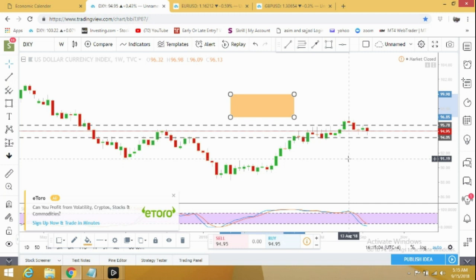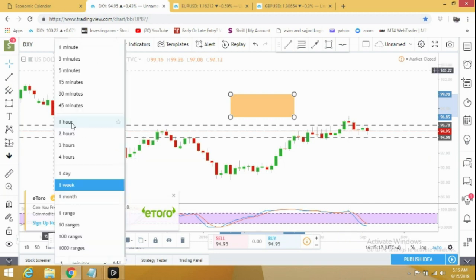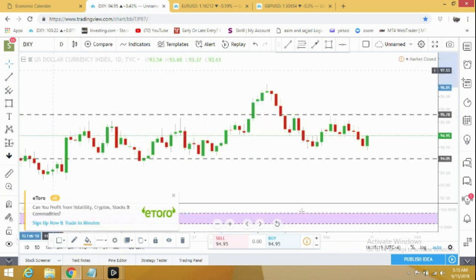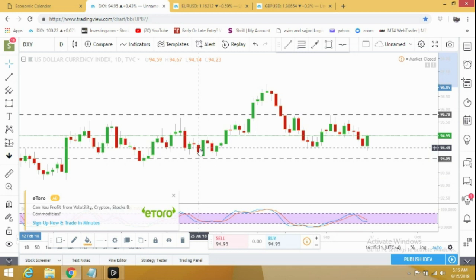It can either start dropping again. If it drops, it can come to 94.05 first, and from there it can bounce back again. And if it goes up, then it's heading to 95.78. Let me show you how it looks on the daily and 4-hour time frame.